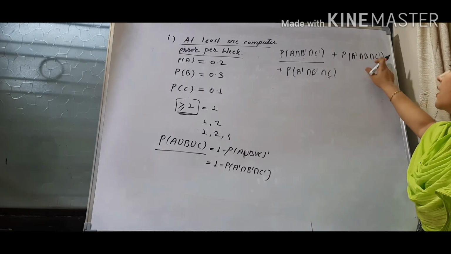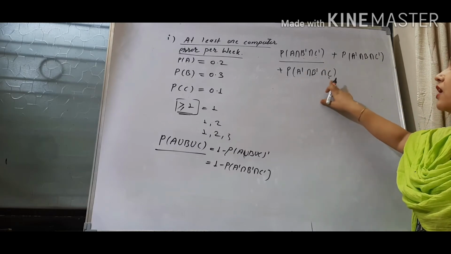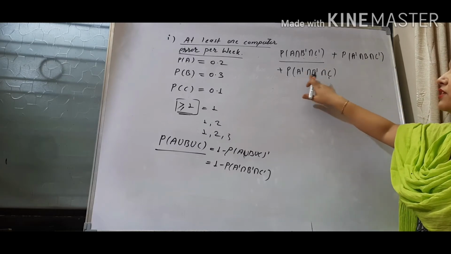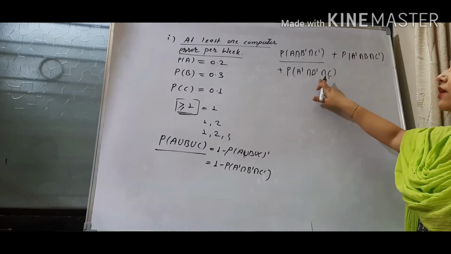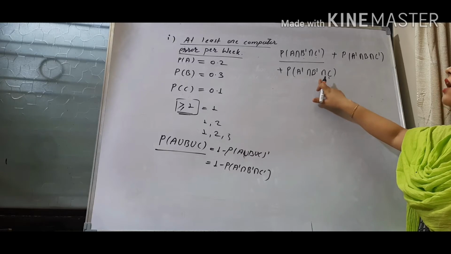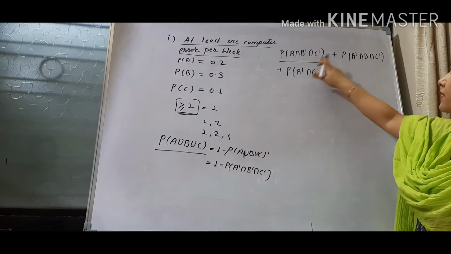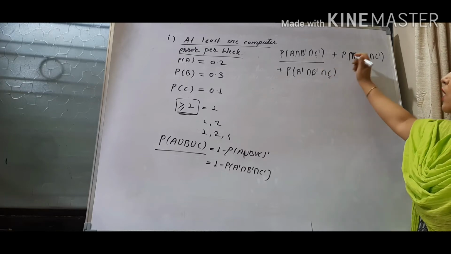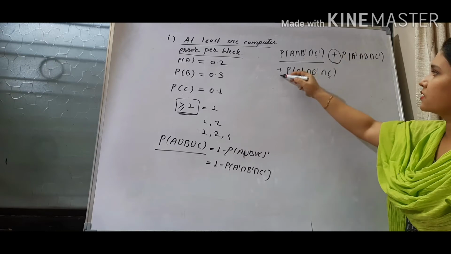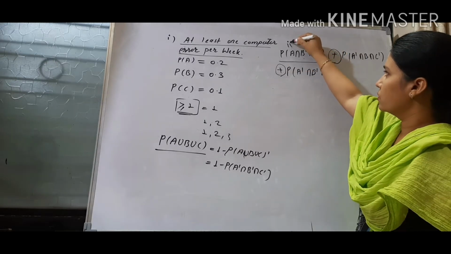That's why their complements. And the last situation, where the third department is having an error, and the first and second are not, so their complements are taken. All these three situations cannot happen at the same time. These are all the possibilities, so if one of them happens, the others will not happen. That's why these are all in an OR condition. OR means the sign of plus, so we have taken plus. So this is question number 2.